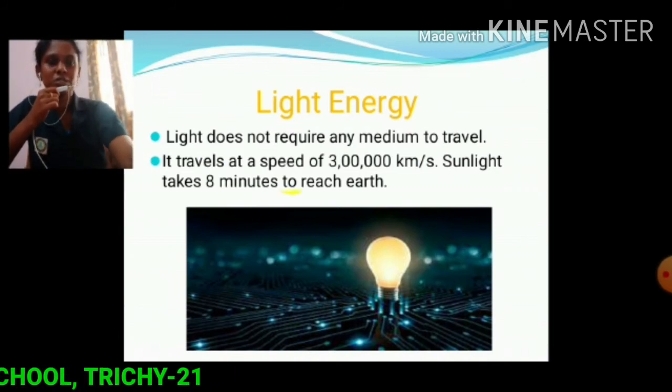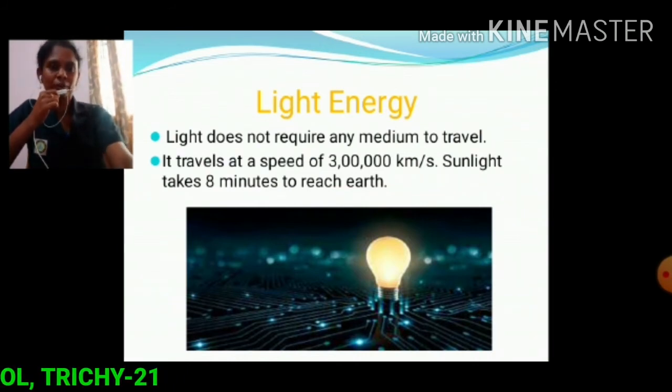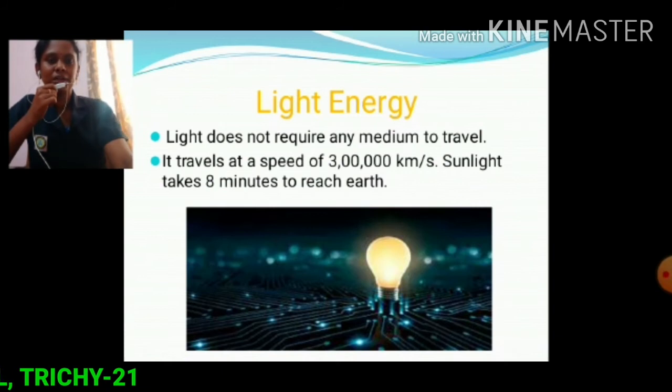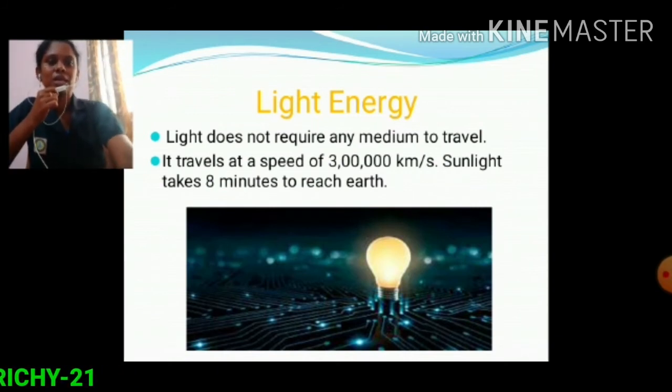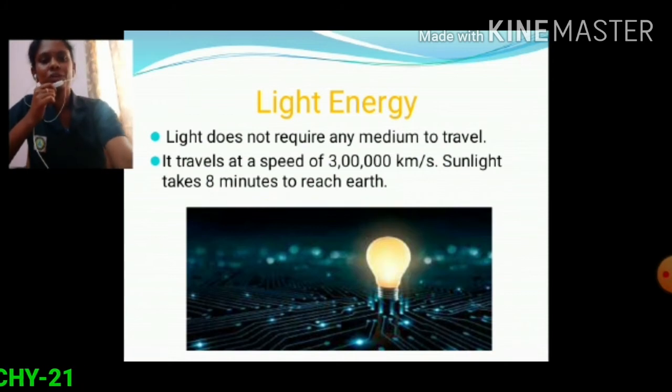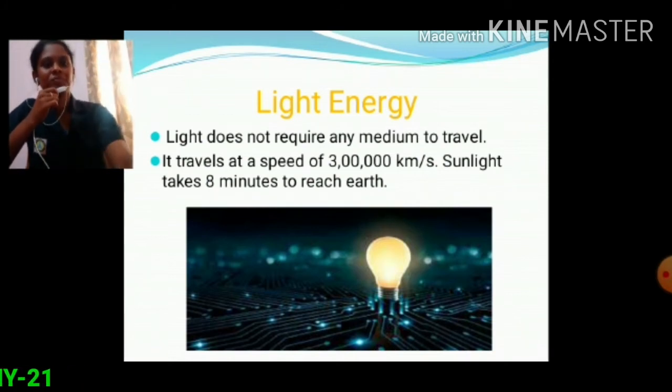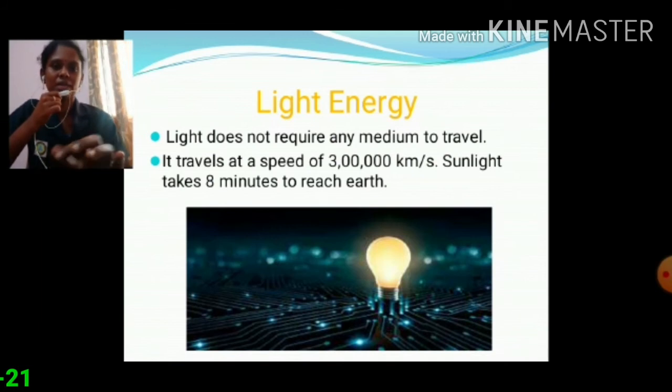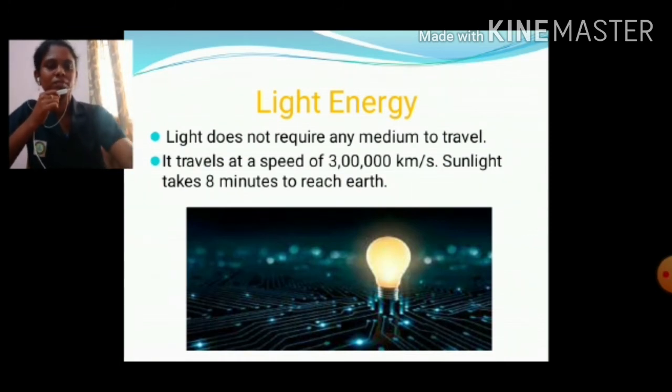Light travels at a speed of 3 lakh km per second. In 1 second, light can travel 3 lakh km. Light rays coming from the sun take 8 minutes to reach our Earth.